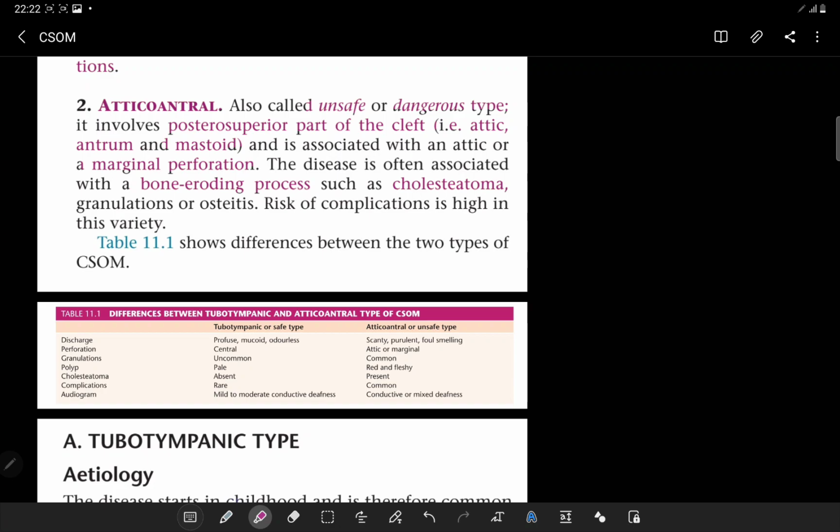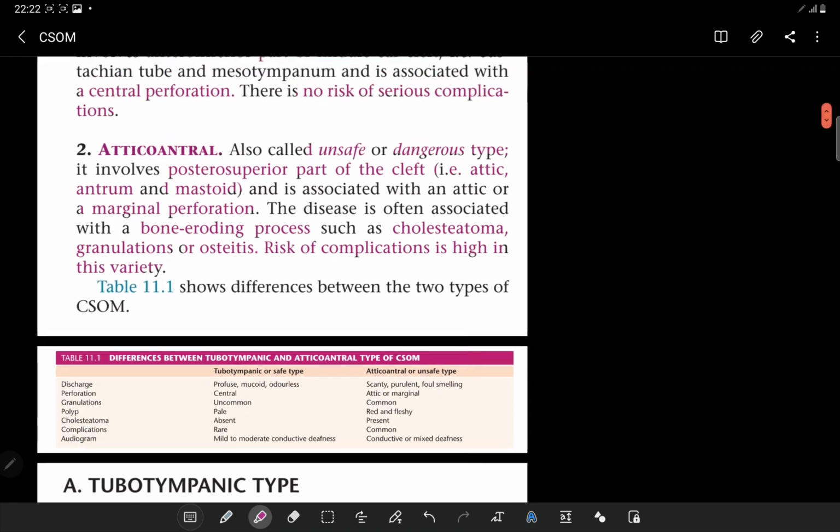There's a recruitment of macrophages to that area, and whenever the macrophages come to that area, it causes the release of enzymes like acid phosphatases, which cause bone erosion, the destruction processes. And whenever there is bone erosion, of course the risk of complications is much higher in this variety. There will be granulations, and there will be osteitis, which is going to be seen. So the first management has to be surgical whenever you see this atticoantral type.